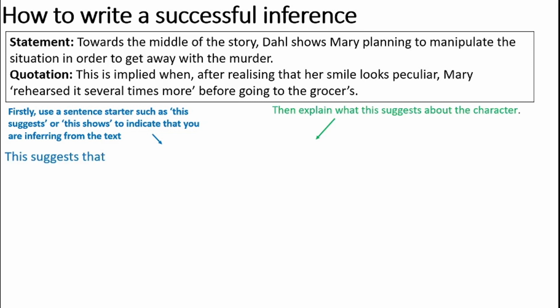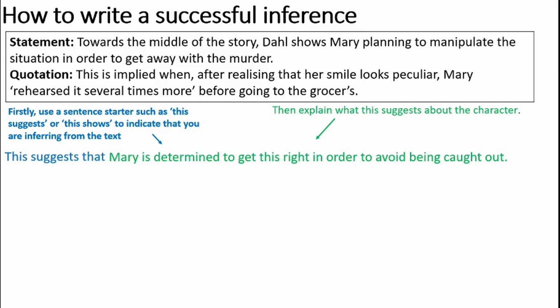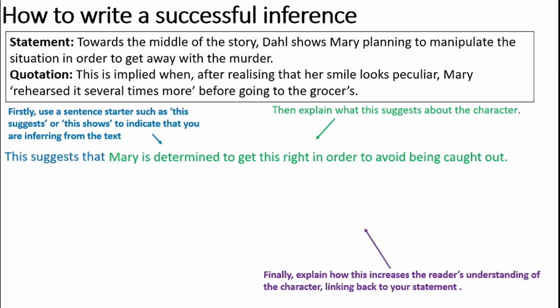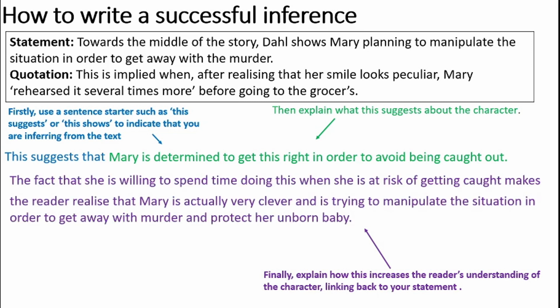Then I need to explain what it suggests about the character. I did that, didn't I? Mary is determined to get this right in order to avoid being caught out. And then finally, did I explain how it increases our reader's understanding of the character? Did I link it back to the statement? Yep. I've said it makes the reader realise that Mary's actually clever. I've related it back to the statement that she's manipulating the situation in order to get away with murder. I put an extra bit in here that it's our understanding she's actually trying to protect her baby, isn't she? So it kind of humanises her for us a bit.